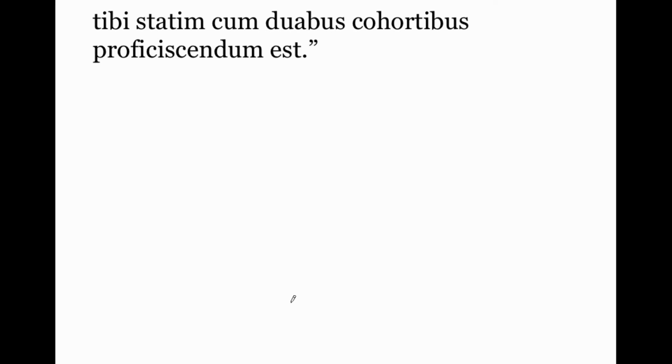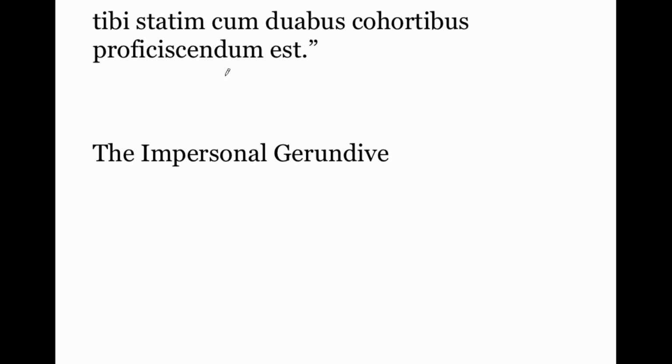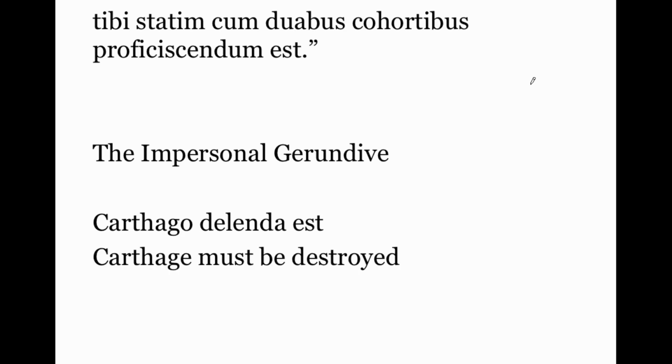Tibi statim cum duabus cohortibus proficiscendum est. Okay, so this is something important for us to learn. This is called the impersonal gerundive. First off, let's review the gerundive. Carthago delenda est means Carthage must be destroyed. When you see a verb form which has this -nd in it, followed by the word est, that means that something must be done. In this case, Carthage must be destroyed.